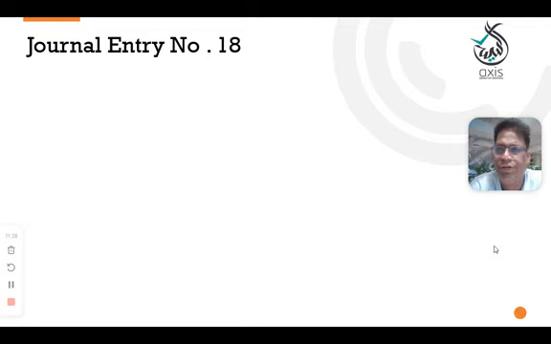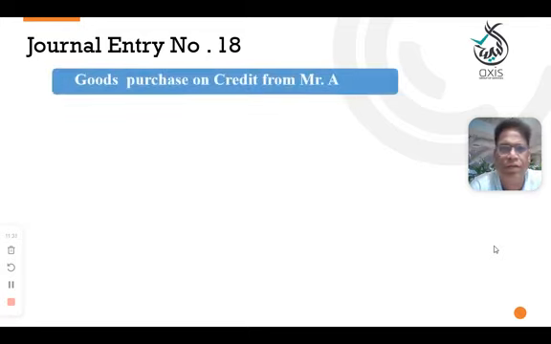Next transaction will be journal entry number 18. In this scenario, goods purchased on credit from Mr. A. Goods purchased on cash, first transaction we understood. In this case, we have not paid any amount. We purchased from Mr. A. So don't get confused. Don't worry. Just try to focus on our four steps. You will get the answer.